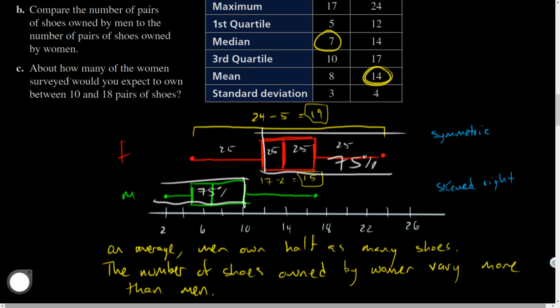And then how about this? About how many of the women surveyed would you expect, so this is a prediction, it's not exact, to own between 10 and 18 pairs of shoes?